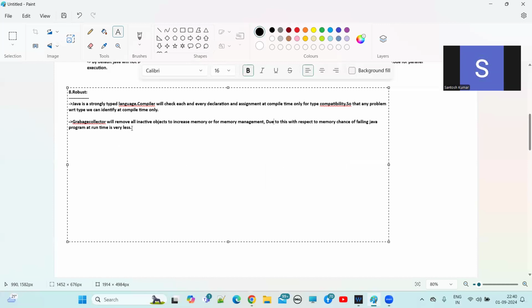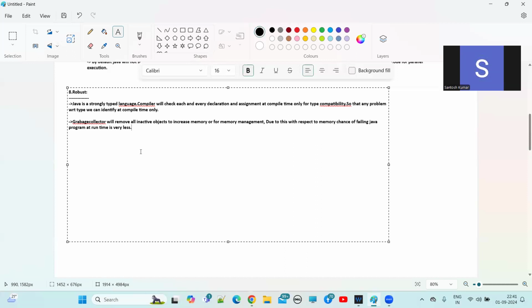So what is the use of this garbage collector? It is a built-in feature in Java, guys. When inactive objects are available, the garbage collector automatically activates and cleans all the inactive objects, so that memory will be increased. So the garbage collector will manage memory.